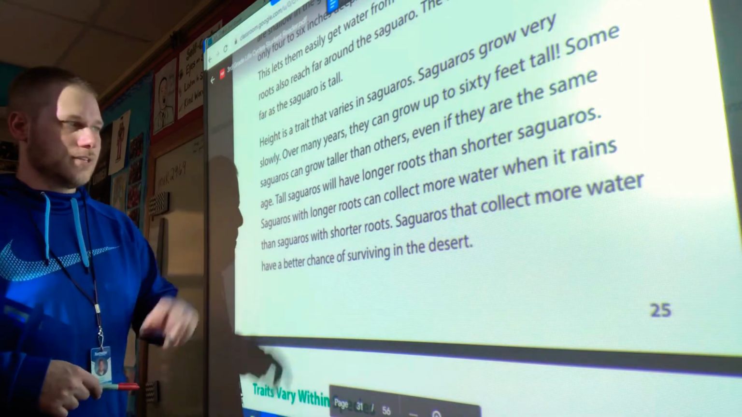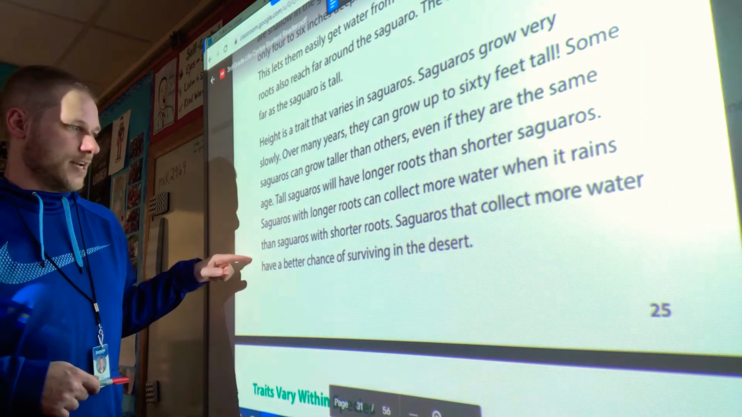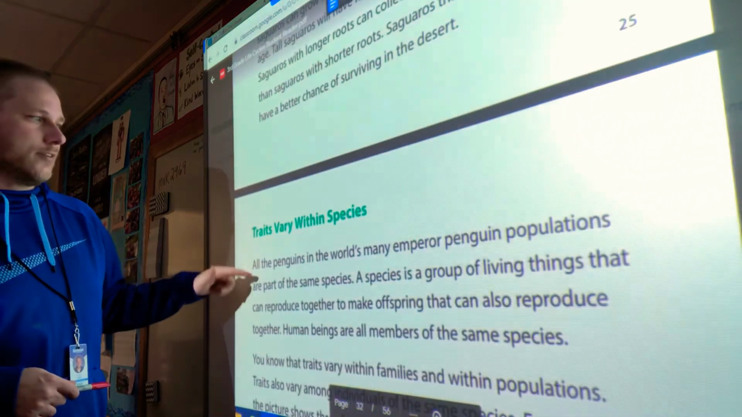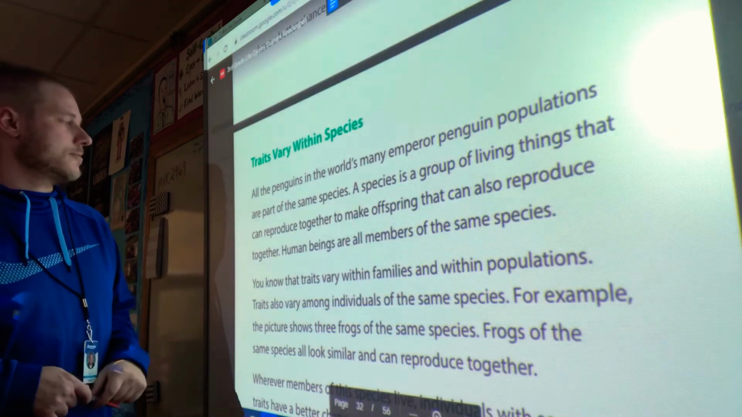So we got two words that come up a lot. We got katydids and saguaros. Two words I had to check to make sure I was saying correctly.